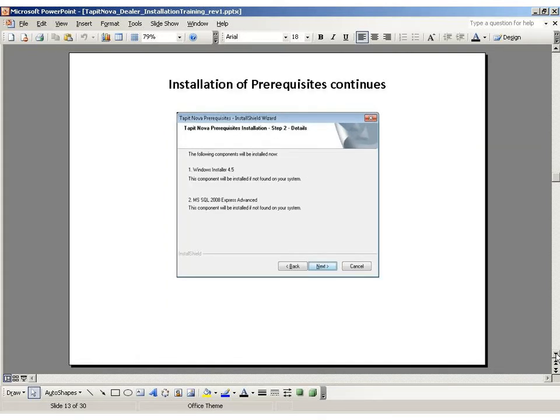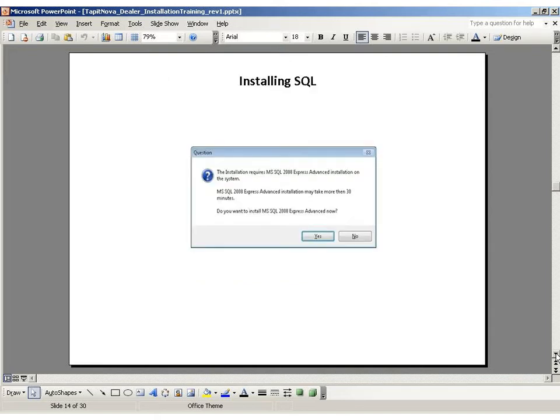It will then begin to install Windows Installer 4.5 and the MS SQL 2008 Express. Please note that the installation of SQL may take more than 30 minutes, and then click Yes.